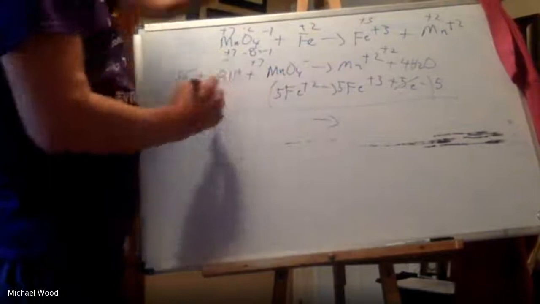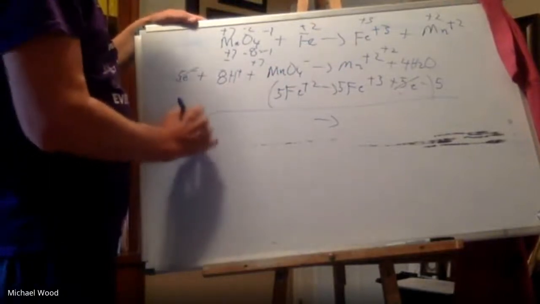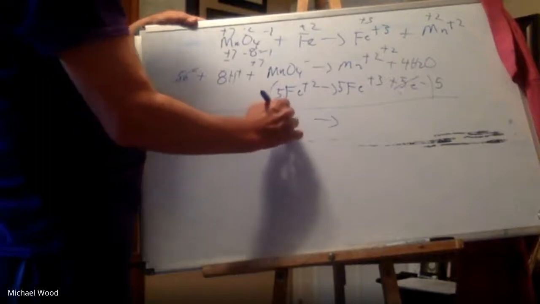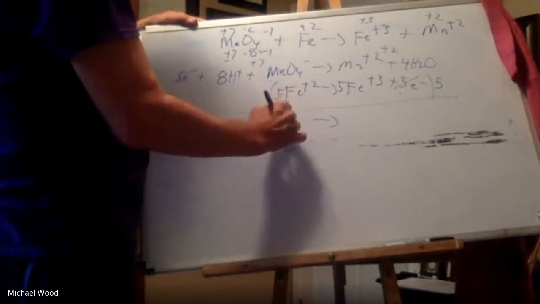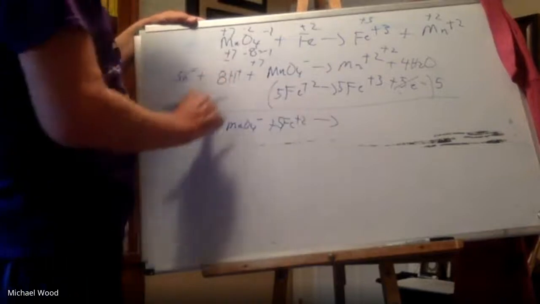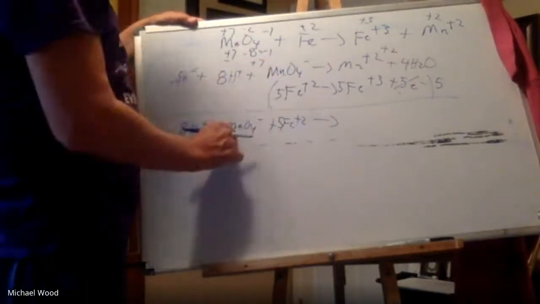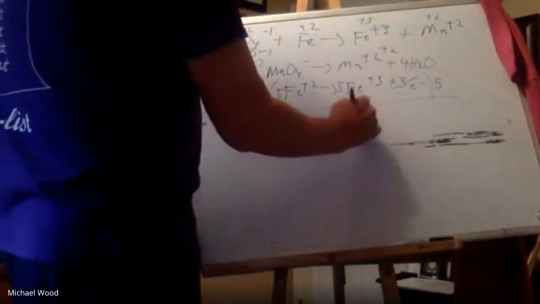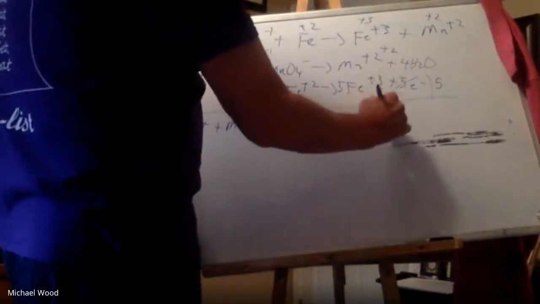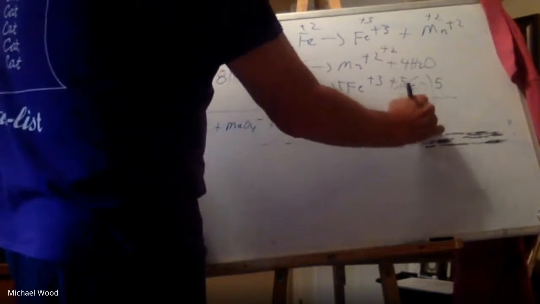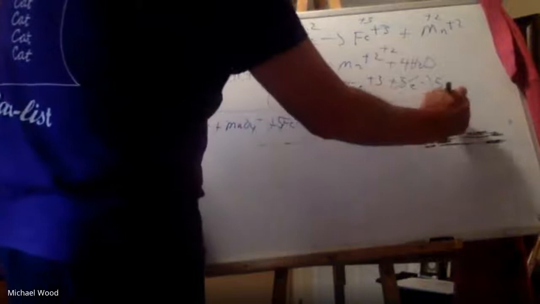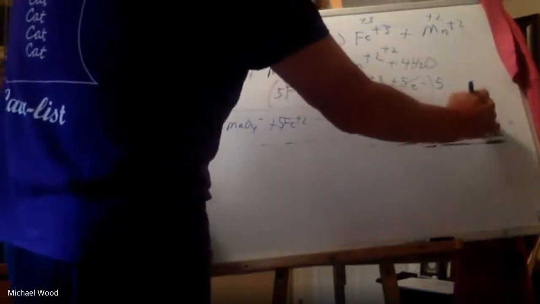So everything on the left is the 8 H pluses plus the MnO4 negative plus the 5 Fe plus 2. Now what's on the right that I haven't canceled out is the Mn plus 2, the 4 waters, and the 5 Fe plus 3s. And at this point, everything should be balanced.